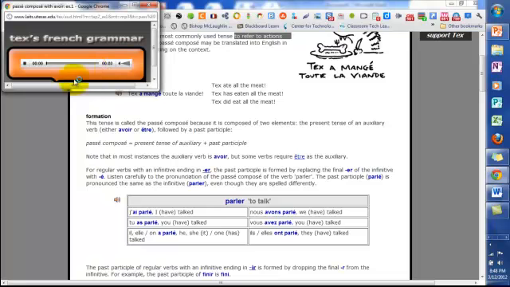And let's listen. Tex a mangé toute la viande.